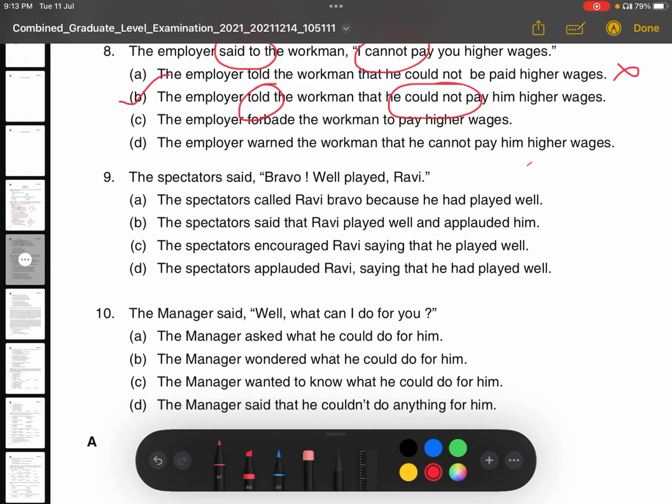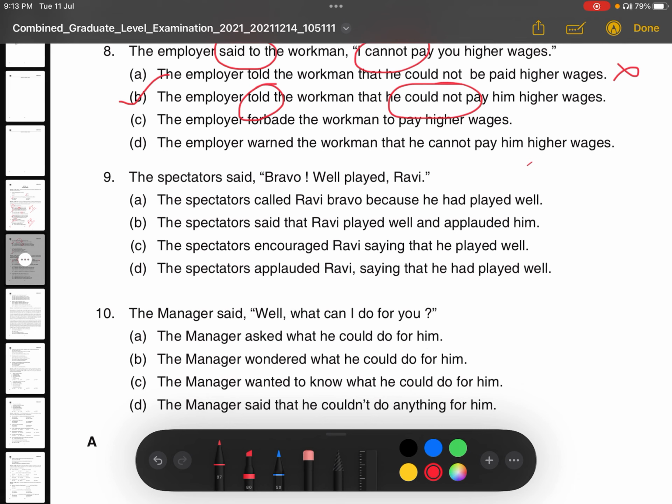Next question. The spectators said, "Bravo, well played, Ravi." So bravo, this is an exclamation sentence. So we will see what the correct answer is, right? This is a very easy question. Whenever there is any exclamation, we generally do not change it. It remains the same. But only one thing we will follow: if the reported verb is in past form, then definitely the reported speech tense will change. So here, reported verb said is in past form.